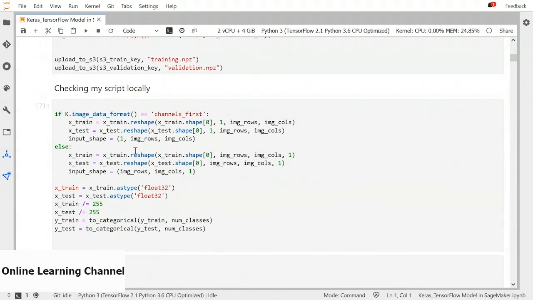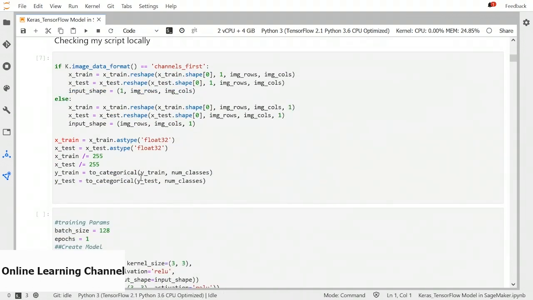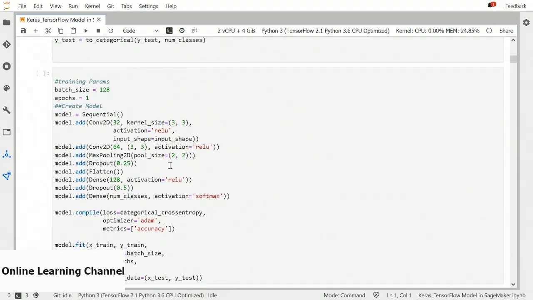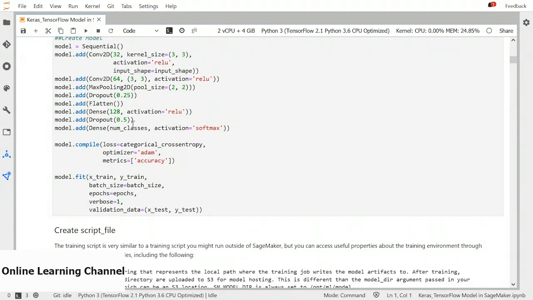Now we need to create some code and train a Keras model locally. So I have this data preparation code that would convert the data shape into the required format by adding an axis for channel. Then I'm going to convert the categorical labels to numeric ones. Then we will initialize a Keras model. This is a convolutional model, and this is the usual code which we can run on any notebook. And if this code is working, it means this code will work in TF Estimator as well.